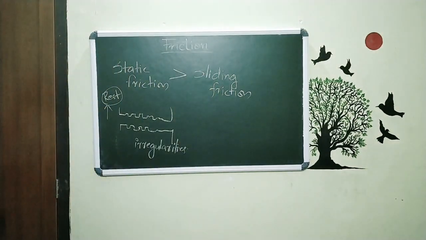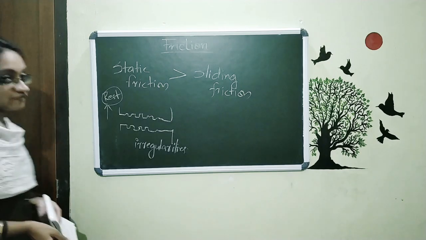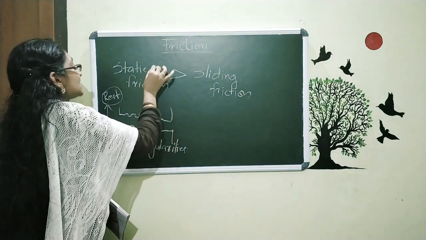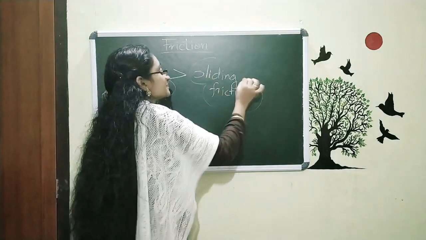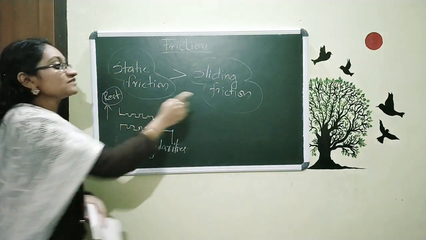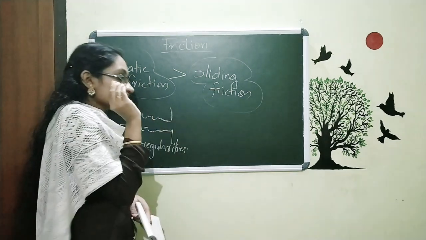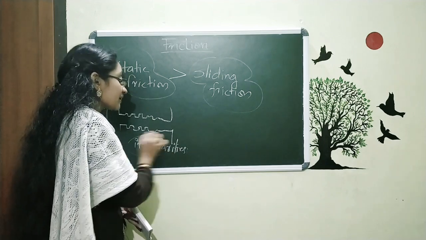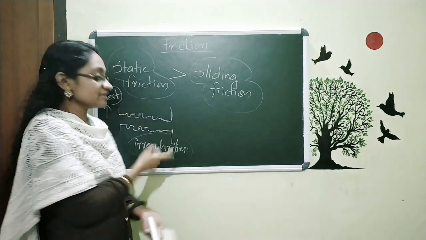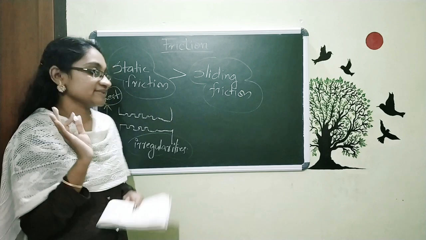So this is all about static friction and sliding friction. You want to remember static friction is higher than sliding friction, and the reason is that for sliding friction, it does not get proper time to interlock with these irregularities.